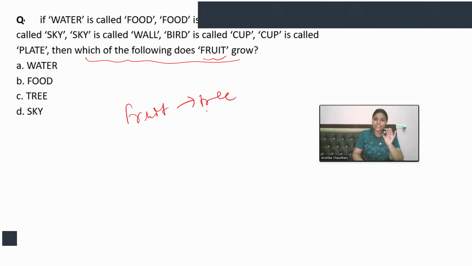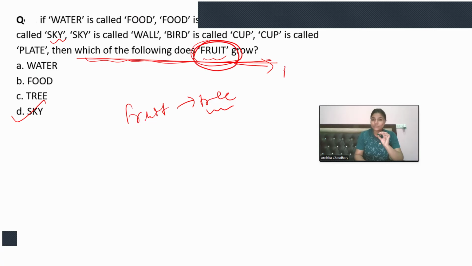So just see how tree is coded, right? Tree is coded as sky, so the answer would be sky. So what is the trick here? You just need to look for what it is actually looking for. It is looking for the place where fruit grow.